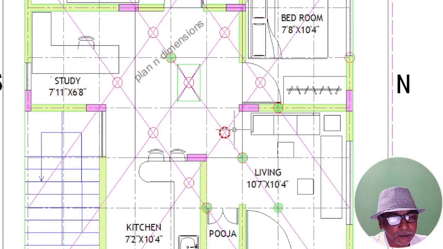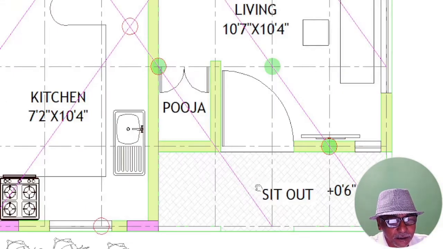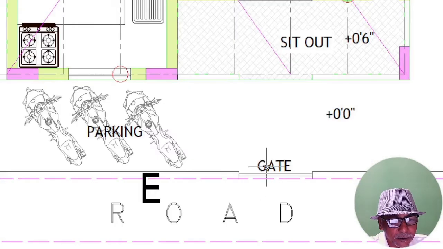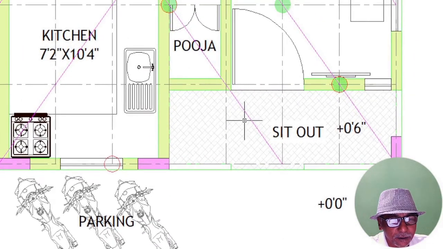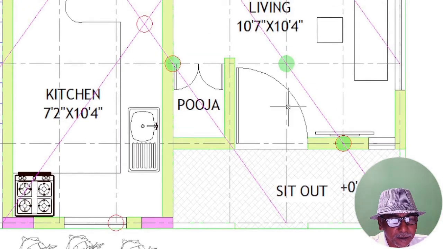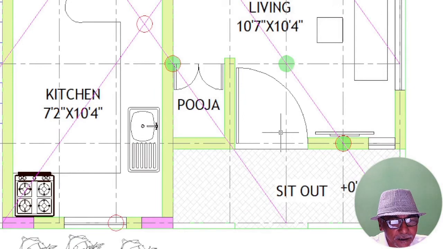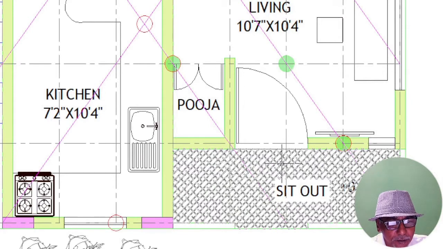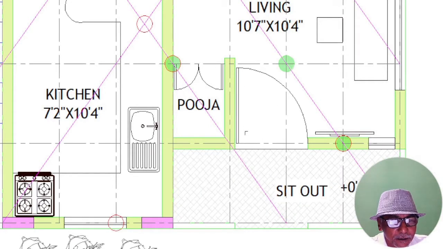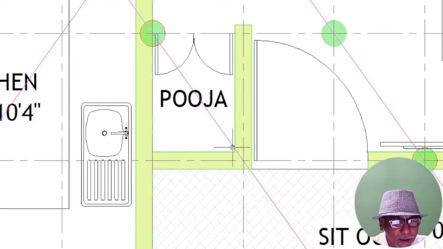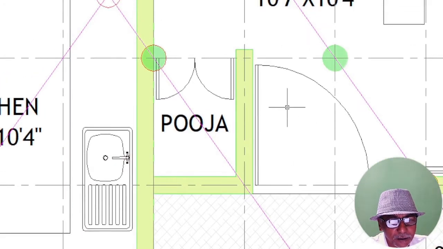I will provide it. Now coming back to this plan, see, this is the main entry gate, and now I have a small sit out. You can observe this is the main door position. That's why I have made these grid lines, so you can easily understand the position of the door, rooms, everything. Now 1, 2, 3. This portion is very good for the entry of the main door, either in this box or in this box. Since we have a puja in this, we can have our main door here.